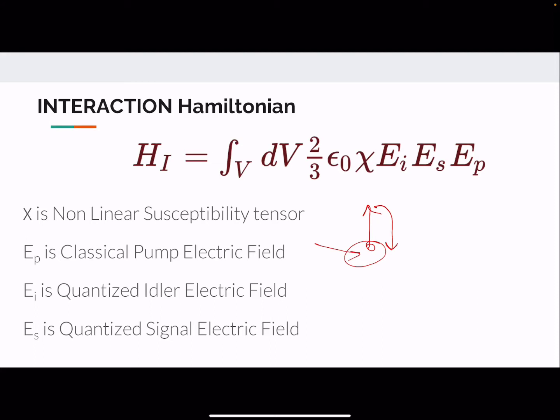So that is why we are in a way forced to take the idler and signal photons to be quantized electric fields. Although strictly speaking, E_P is also a quantized electric field, to make the calculation simple, we can approximate it to be a classical field.